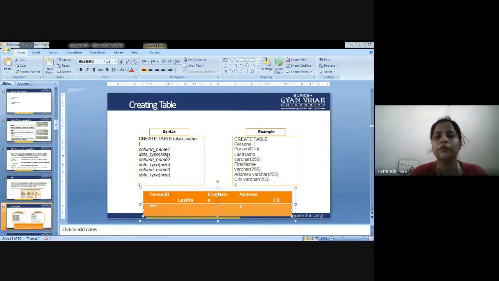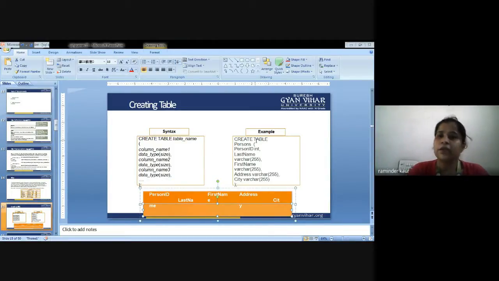Column name 1, meaning employee ID, data type and size: data type int, char, float, then size 1, 2, 3 characters. Column name 2, employee name, data type char, size 4 or 10. Column name 3, employee department, then varchar, then we are supposed to define the size, and so on.